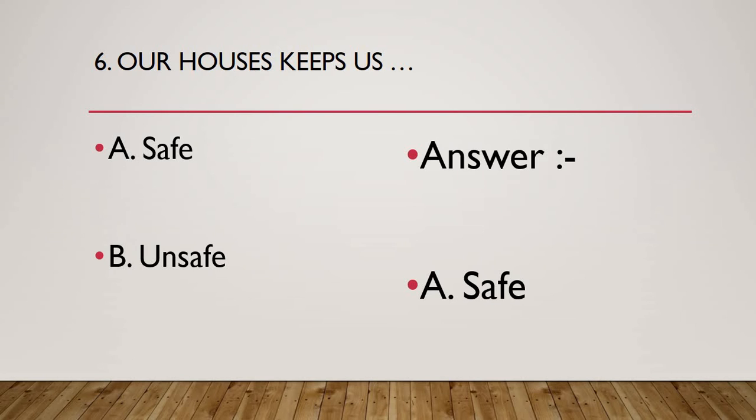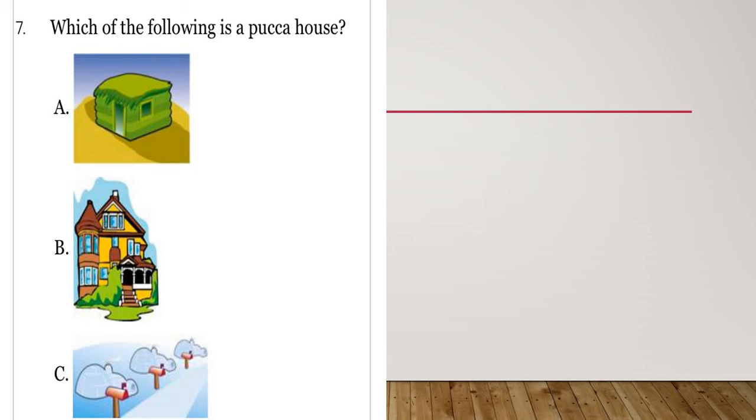Isn't it so? Yes, it is another thing that when the earthquake is there, we need to leave that particular house and come out of the houses. Those are the natural calamities, natural thing. We can't help it out. We can't work it out either. So this is the correct option. So for those who have chosen this answer, congratulations, you have selected correct answer. Moving on to 7th MCQ. Which of the following is Pakka houses? So looking at these pictures, now you know this is an igloo. Ignore this.